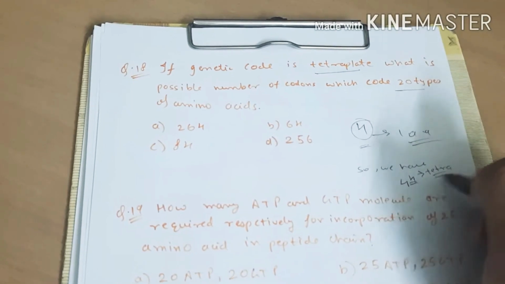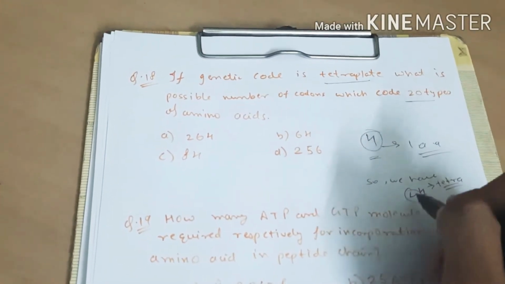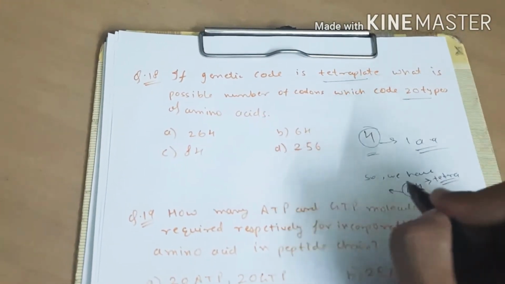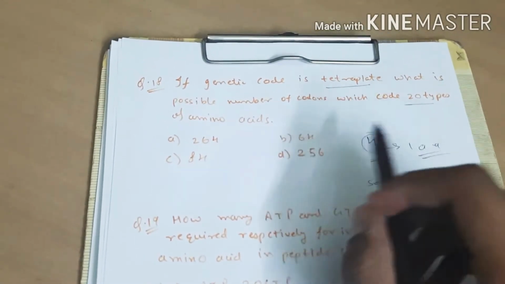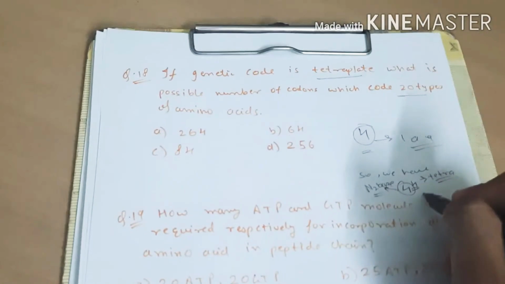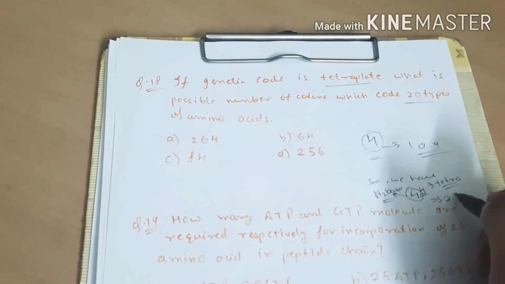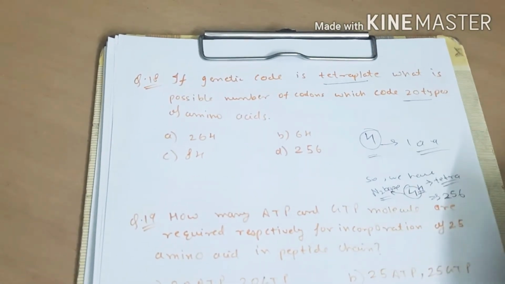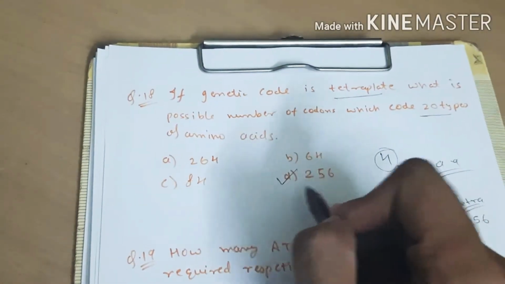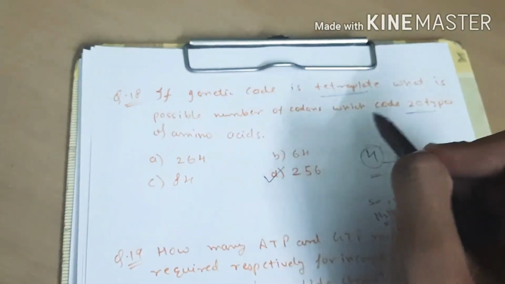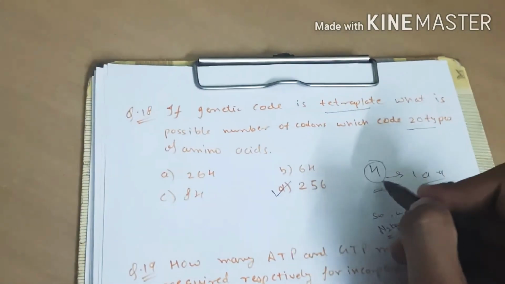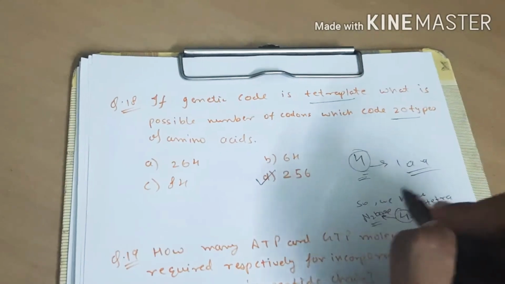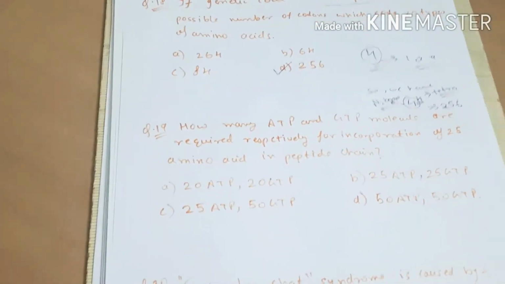It is given in the question, and this 4 means the number of nitrogen bases, which will give 256. So the answer is option D. Hence we need 256 codons which code 20 types of amino acids by the combination of the 4 nitrogen bases.